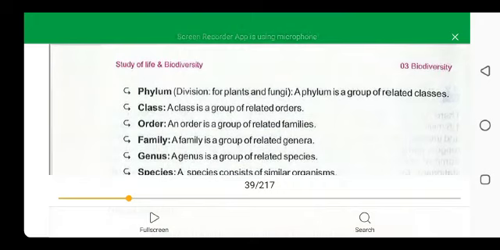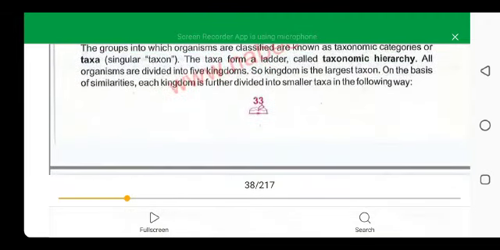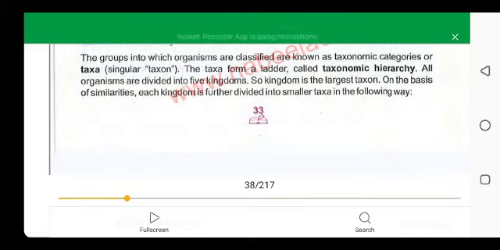As I told you, these taxonomic groups or categories are formed on the basis of their similarities. The first and main larger group is kingdom. There are only two kingdoms, the plant kingdom and the animal kingdom. Now, on the basis of similarities, each kingdom is further divided into smaller taxa.